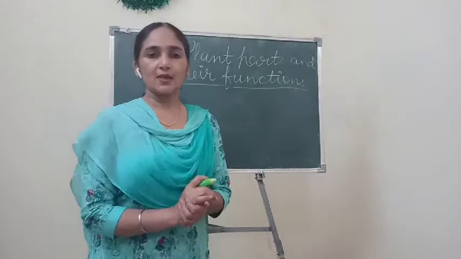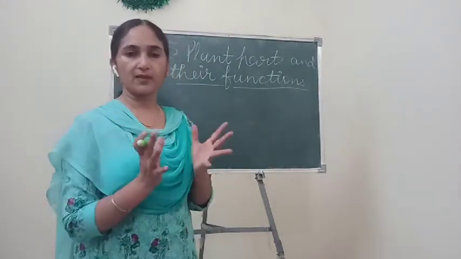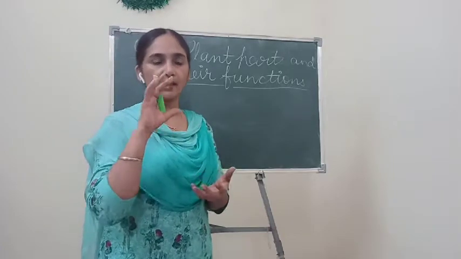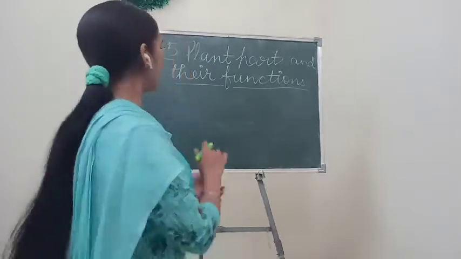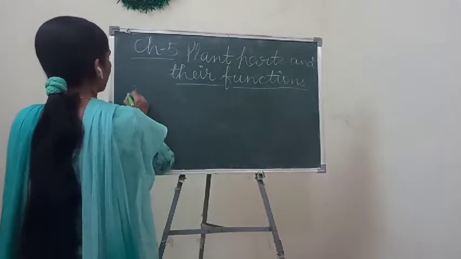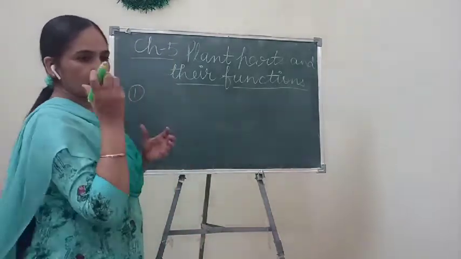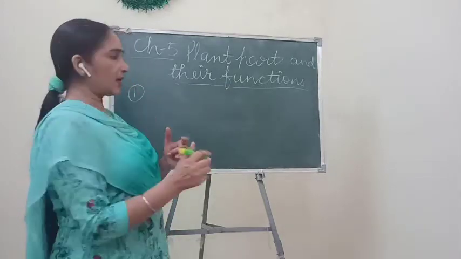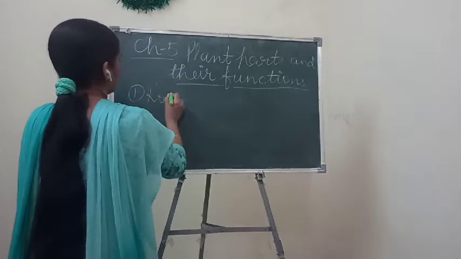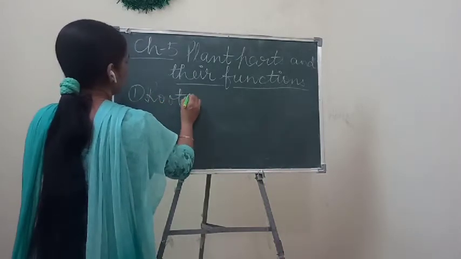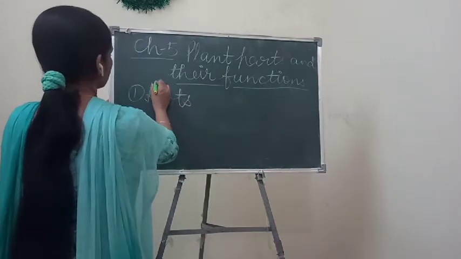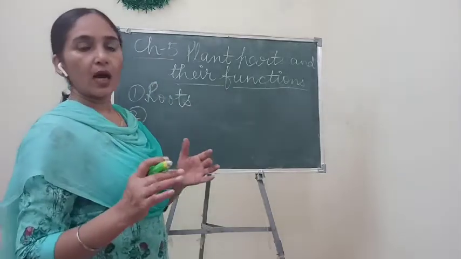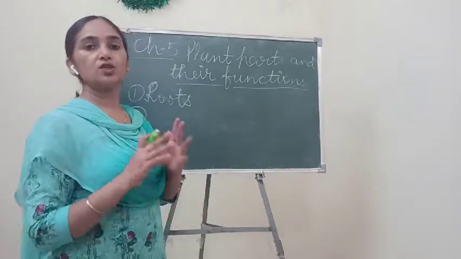You know students that a plant has different parts, like if you see any kind of plant, big or small, you can see different parts of the plant. The part of the plant under the ground is called roots, and the part which is above the ground is called shoot.